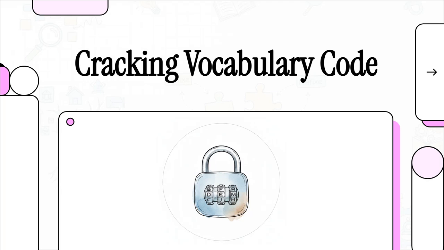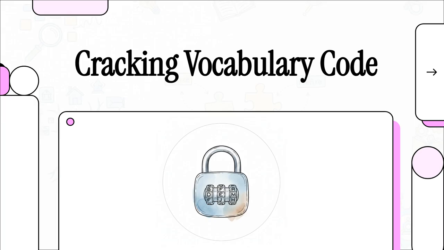Have you ever been deep into a really fascinating article or maybe a technical manual, and boom, you hit this massive multi-syllable word that completely derails your train of thought? Honestly, it can feel like hitting a brick wall. But what if the English language isn't some impenetrable fortress, but really just a set of pretty predictable building blocks?